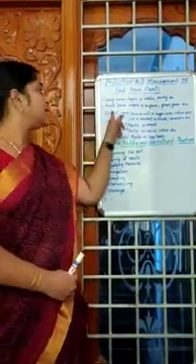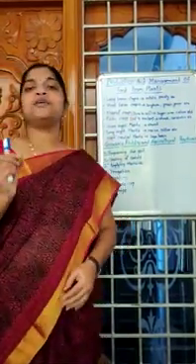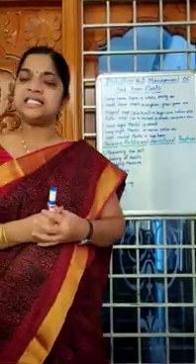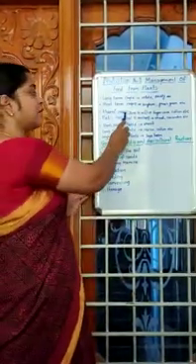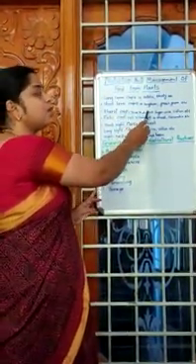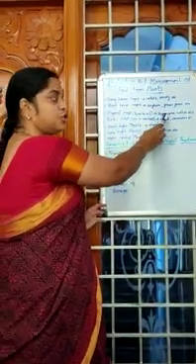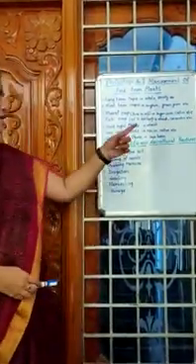Kharif crop. The crops which are grown in the rainy season are called Kharif crops. The duration of the Kharif crop is June to October. Example, sugarcane, cotton, turmeric, etc.